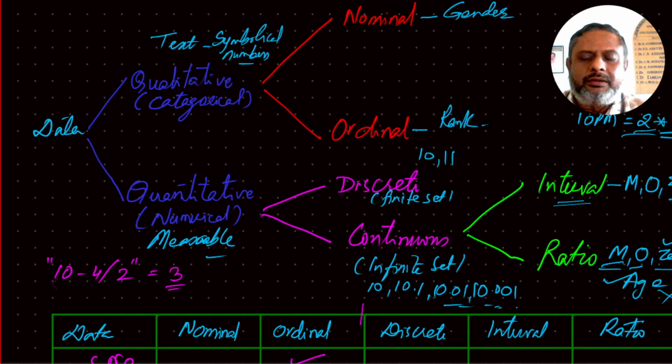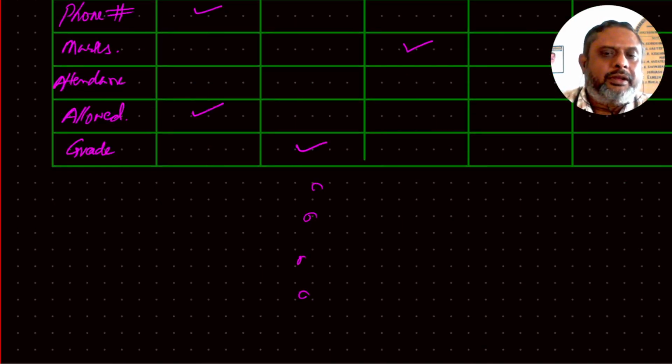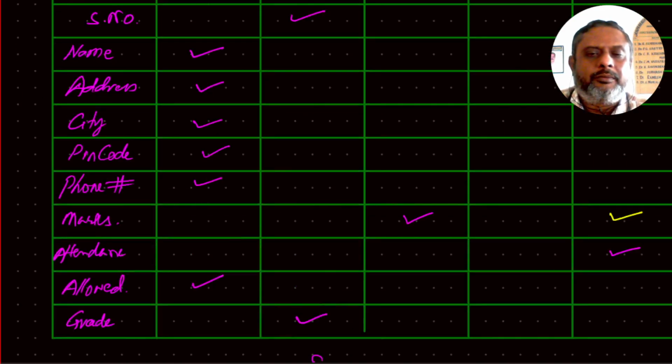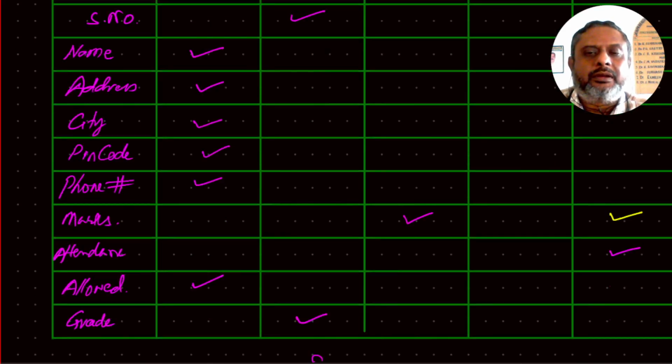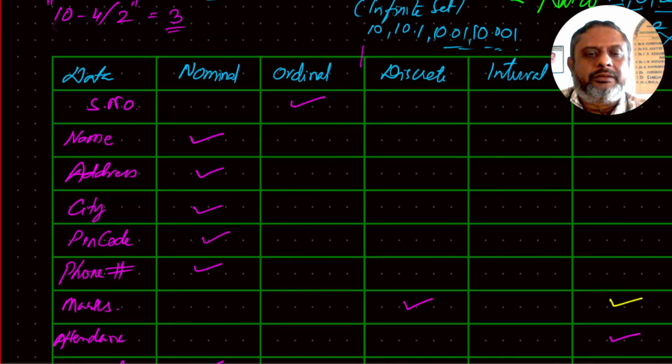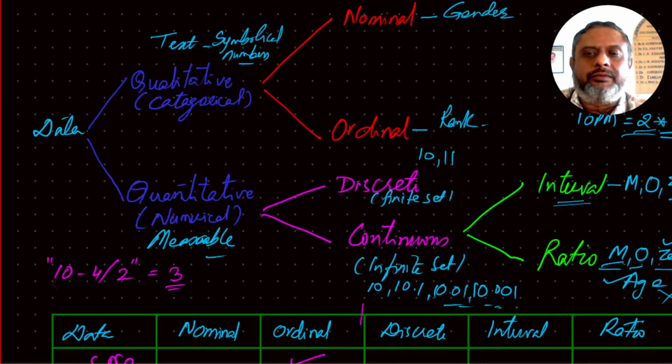So using all this information, just keep on filling your tables and see how accurately you can identify which of the five categories the data is. Once this concept is clear, the next process becomes very, very simple.